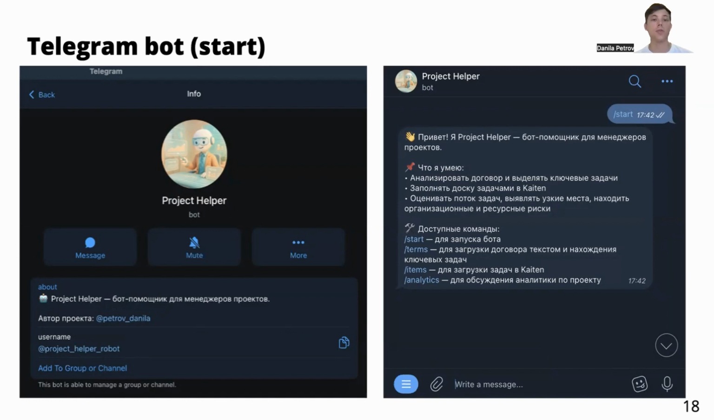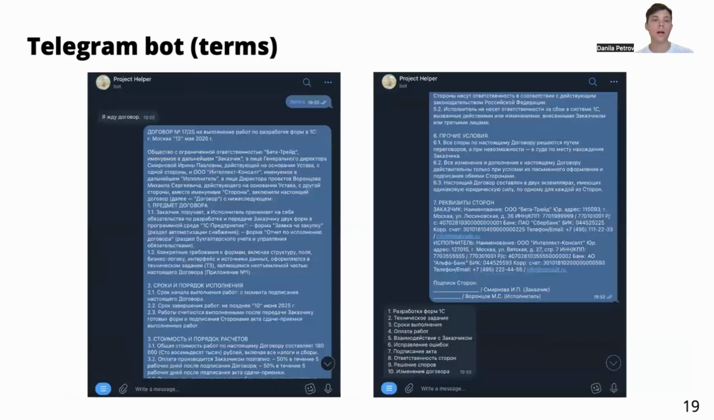At the left side you can see the description of this bot. If you want, you can find this bot in Telegram by its username. At the right side you can see a welcoming message. Here you can see all the commands that this bot is able to perform. Here you can see what our bot shows when a user chooses the command terms.